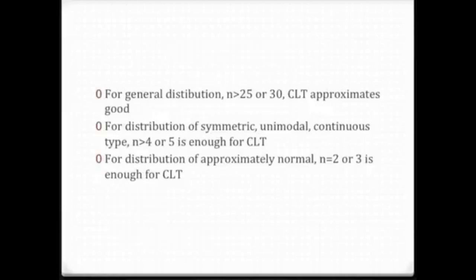If it is a general distribution, n greater than 25 or 30 means the Central Limit Theorem can already be estimated very well. When the distribution is symmetric, unimodal or continuous, it is enough that n is greater than 4 or 5, and when the distribution is approximately normal, n equals 2 or 3 is enough.